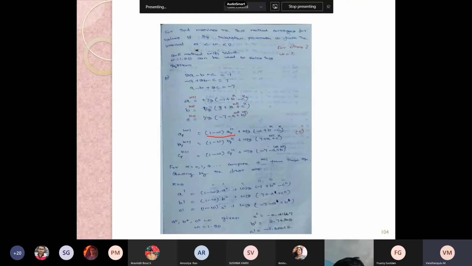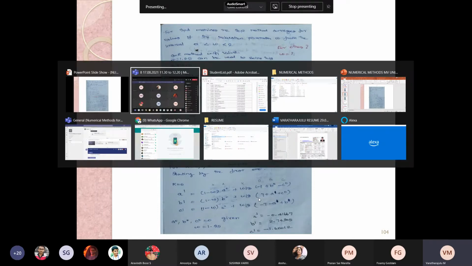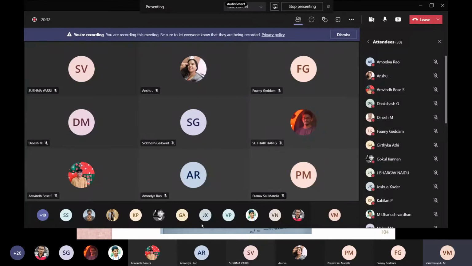So here we are going to compute the various unknowns with various k values, that is 0, 1, 2, and so on, and see A1, B1, and C1. Here 1 minus omega and the A0 plus omega by 3. Here minus 1, B and C. And I'm going to use these with a calculator. You please take your calculator. I'll give you the information, and in the same way you proceed and try to find the answers.